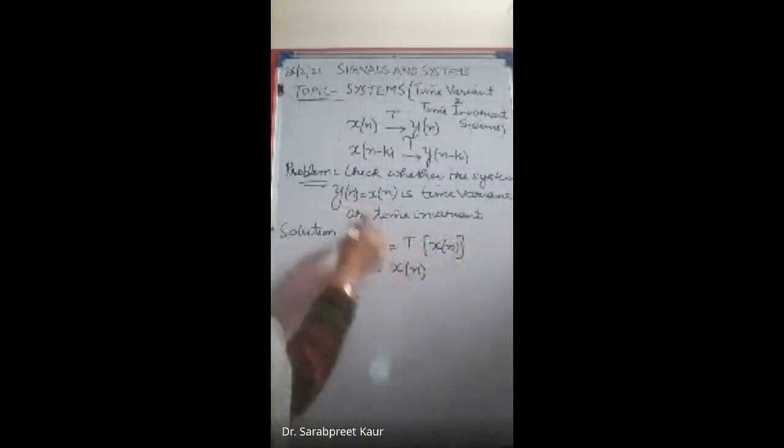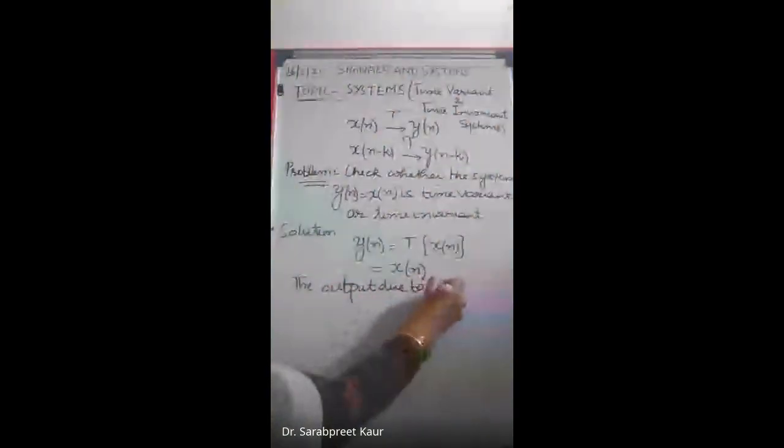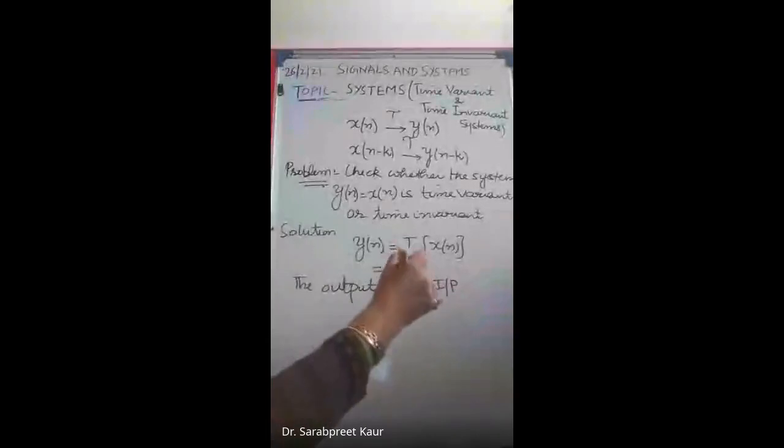The first step is the output due to input delayed by k units.